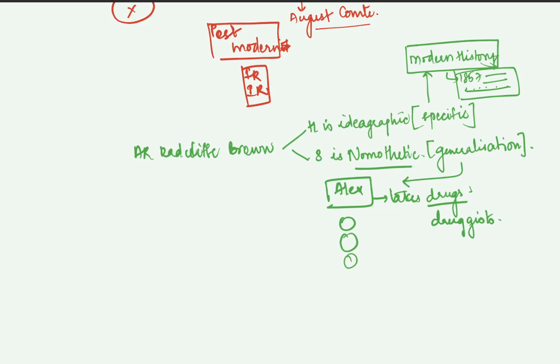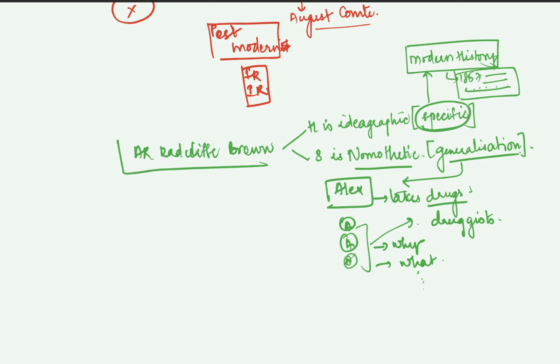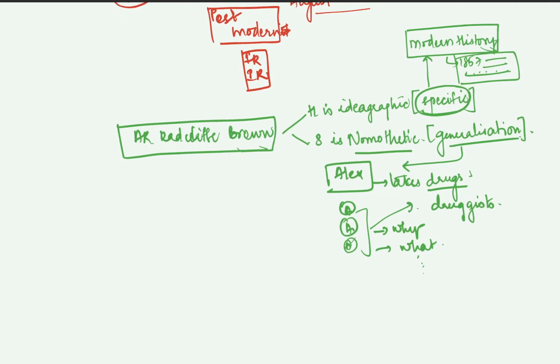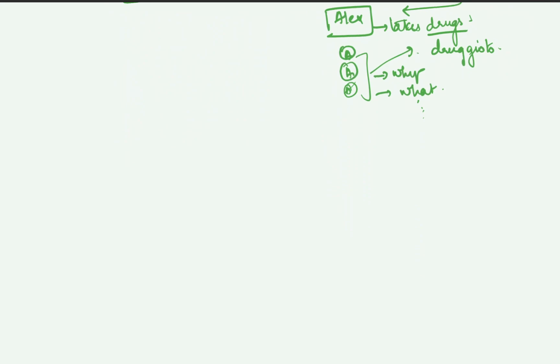If there is a group of people like Alex taking drugs, it will study why these people are taking drugs, what the reasons are, and the consequences. So this is a study of generalization, whereas history is a study of specific incidents. That is the second key difference pointed out by A.R. Radcliffe Brown.